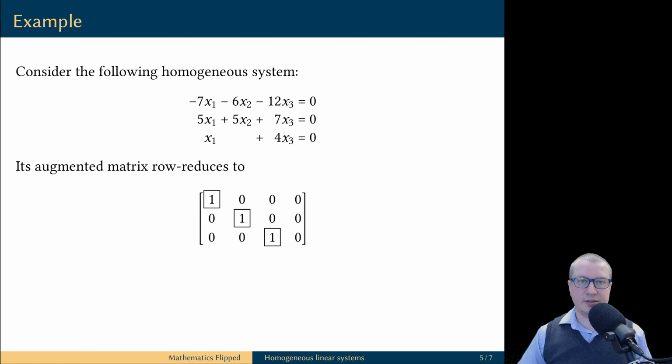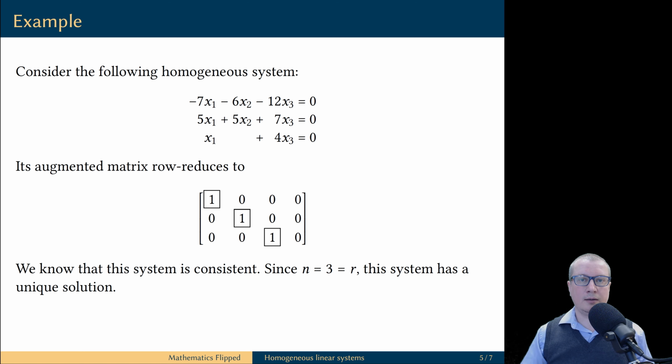For example, consider the following homogeneous linear system of three equations in three variables. We can write its augmented matrix and reduce it to the reduced row echelon form. We know that this system is consistent because it is a homogeneous system. Also, we can count. We have three variables and there are three pivot columns. In this case, every variable is a leading variable and there are no free variables. This means this system has a unique solution.